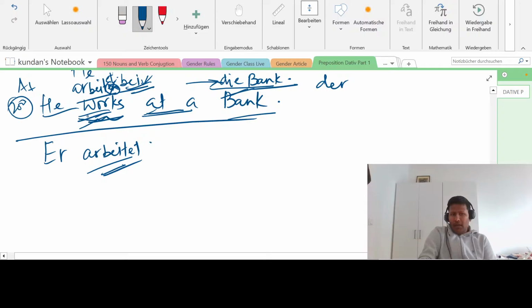So this "eine" will change to "einer". This "die" will change to "der". So I will say "bei einer Bank". I hope this is very, very clear to every one of you. If anyone has any doubt, please feel free to ask me. Someone has put here: no doubt.